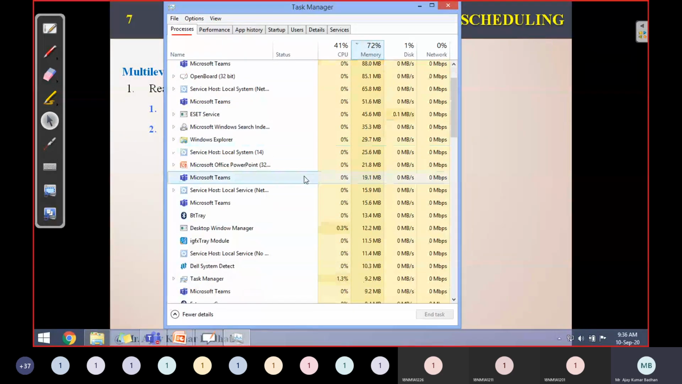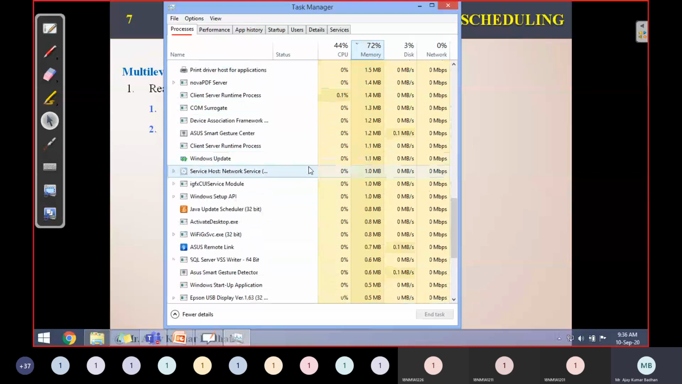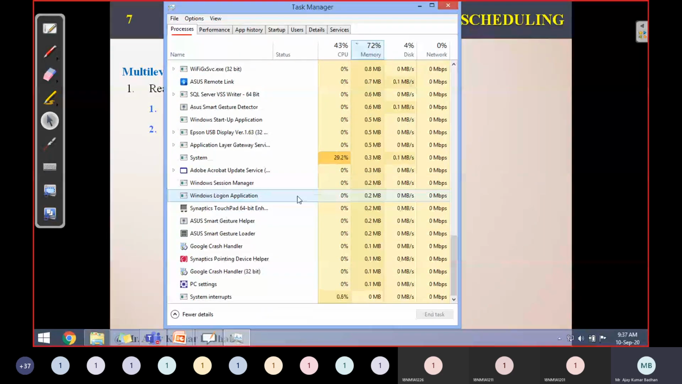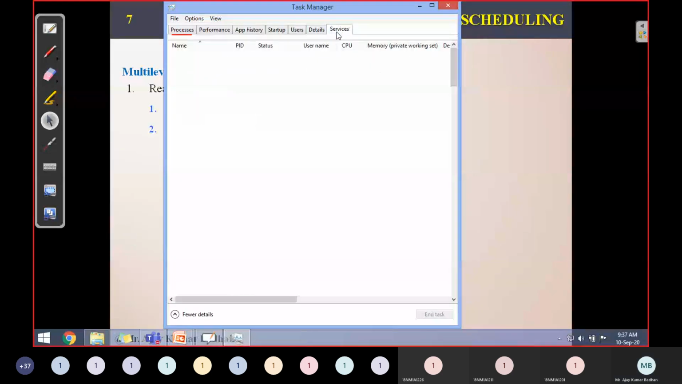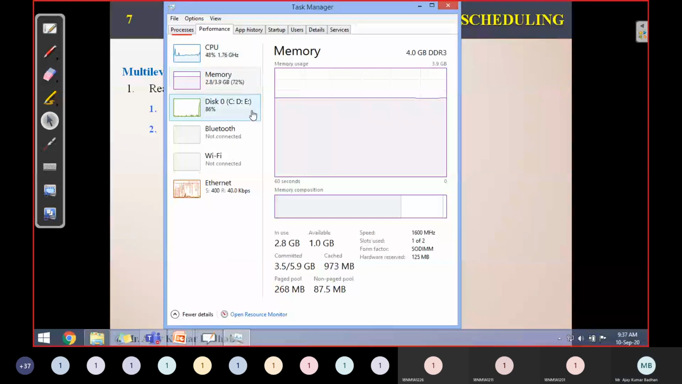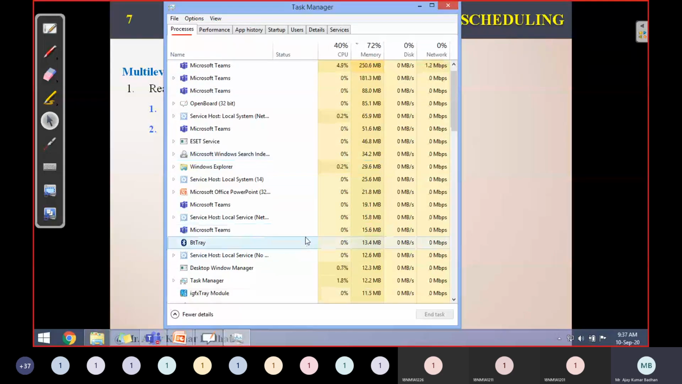So this is what we call a foreground process. These are the ones which I have created. Apart from that, we can also have different types of processes. You can see here memory. 72% means out of 3.9 GB of memory, 2.8 is occupied. Who has occupied more? Nothing but Microsoft Teams has occupied the most memory. In this way, you can identify.